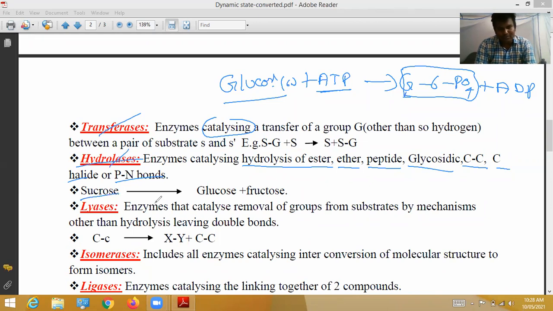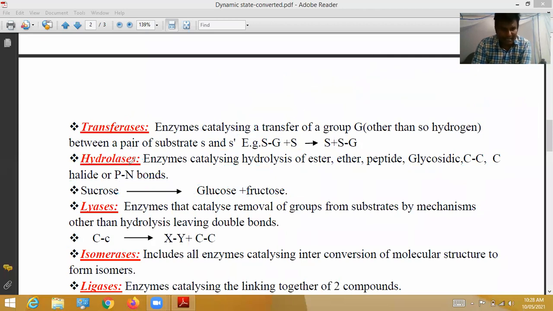See sucrose. In the presence of the sucrase enzyme, which is also called a hydrolysis enzyme, this sucrose is split and converted into glucose and fructose. Sucrose contains both glucose and fructose. So in the presence of sucrase, the sucrose is hydrolyzed and forms glucose and fructose. That is one example of hydrolysis.